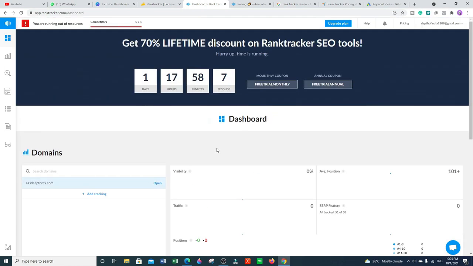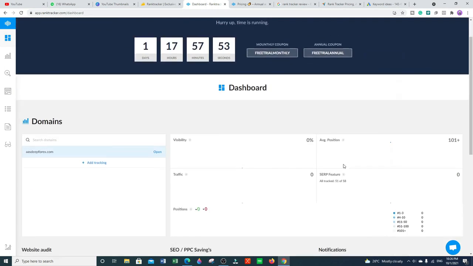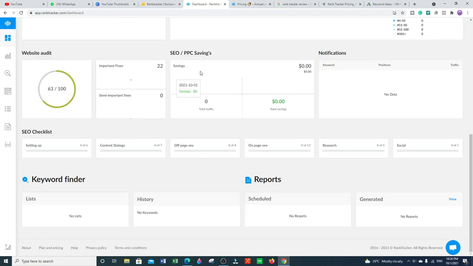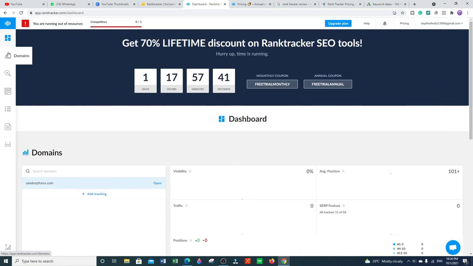First of all, you have to create your account. Whenever you create your account, you will enter your Rank Tracker dashboard, where you will see your website audit, SEO, PPC savings, notifications, keyword finder, reports, and many more things in the overview. Now we will go into each of them in detail.